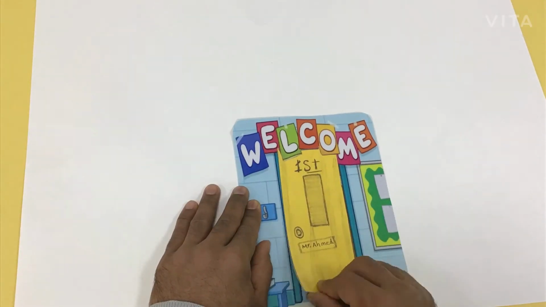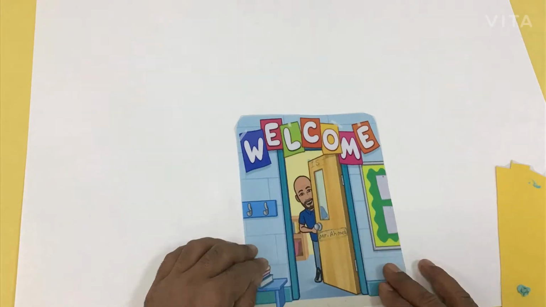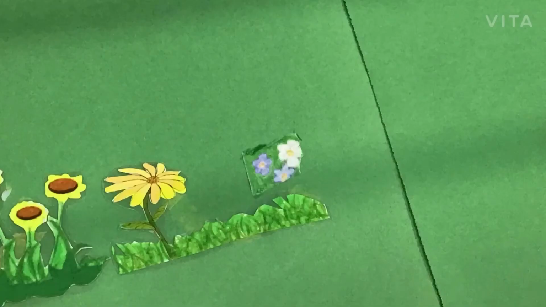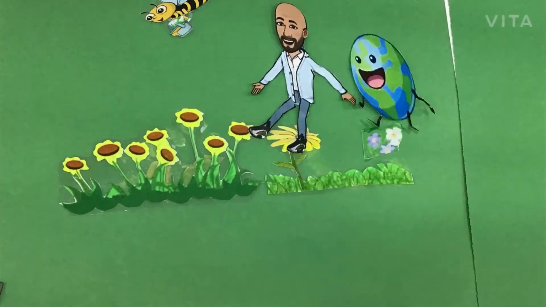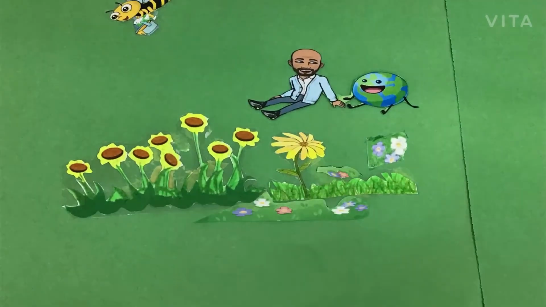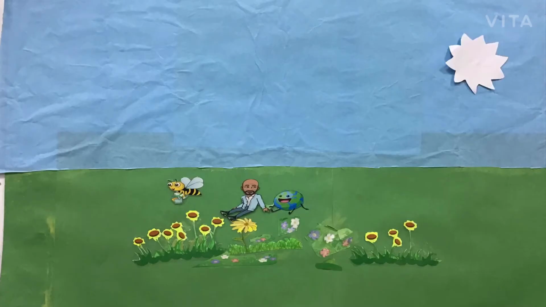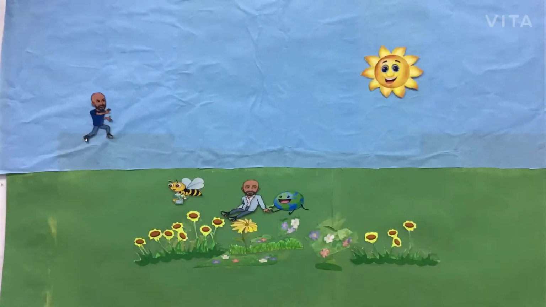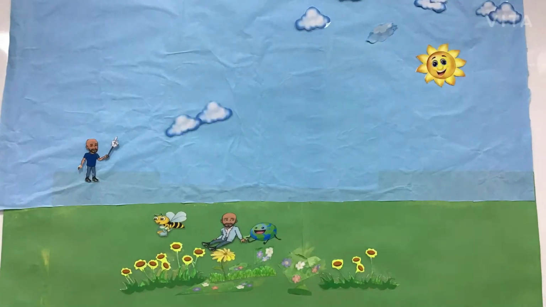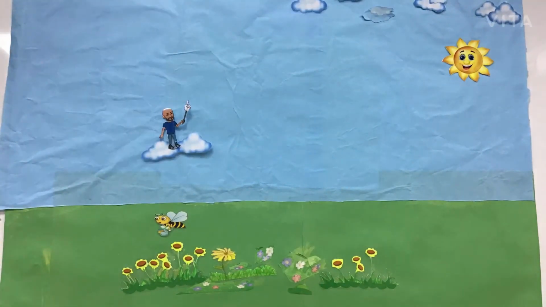Welcome to our science class. Today we are going to learn that our big environment has living and non-living things. There are many living and non-living things all around us.